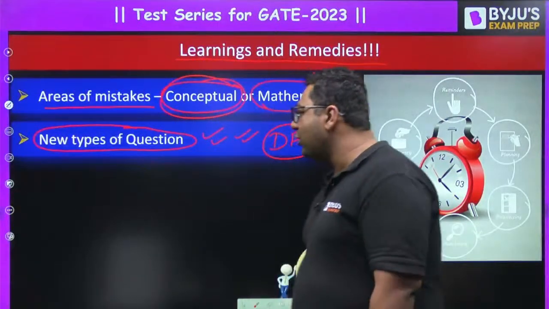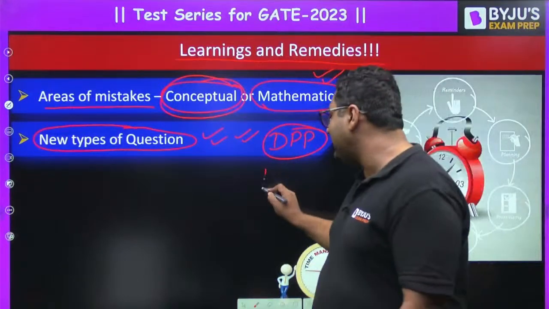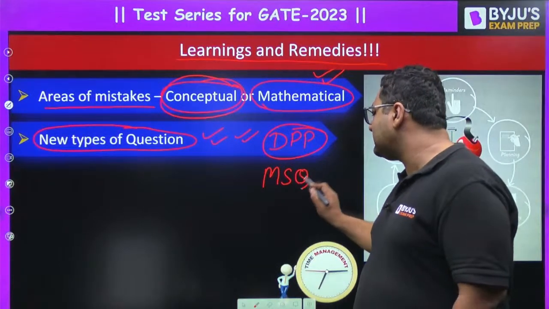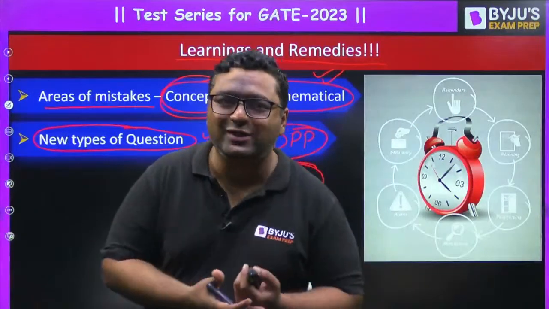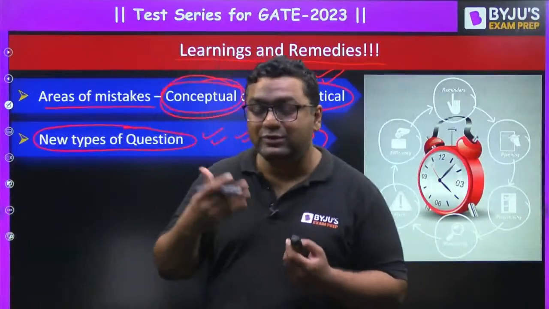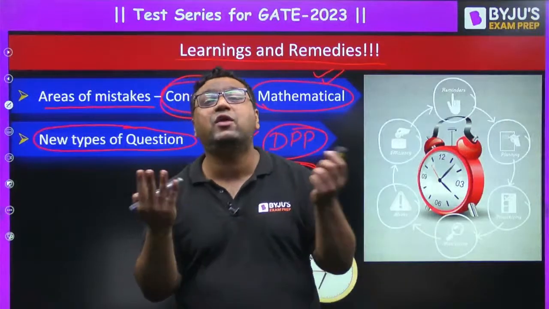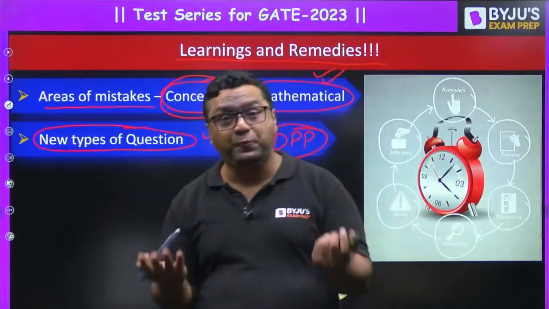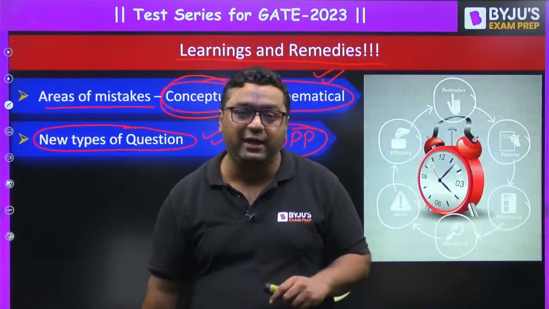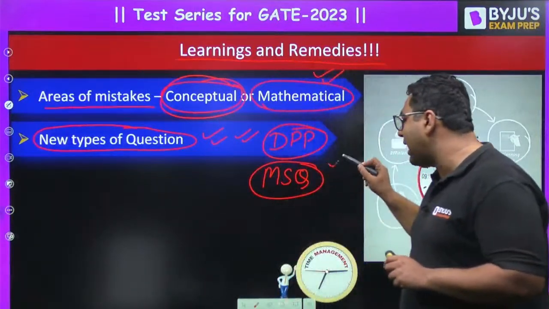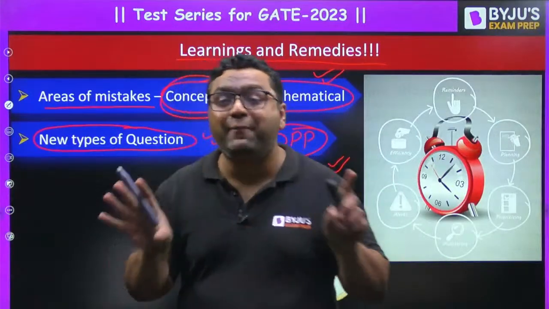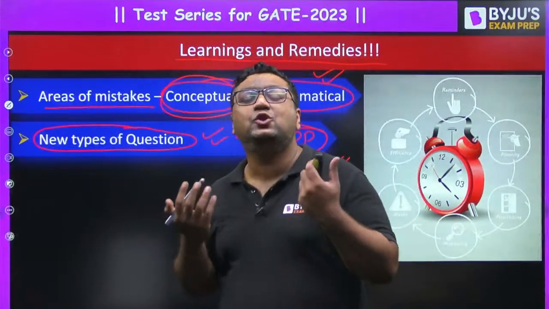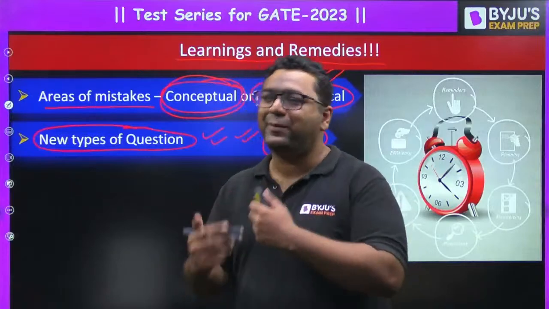You can do one more thing, guys. As you know, now MSQs are added to your paper. This is the third type of question, where whenever the question comes, more than one option may be correct. Even 4 options may be correct. Even 3 options may be correct. So whenever you find some good MSQs in your test series or in the DPPs, try to add them also, because for MSQ there is no source available for practice, my dear.